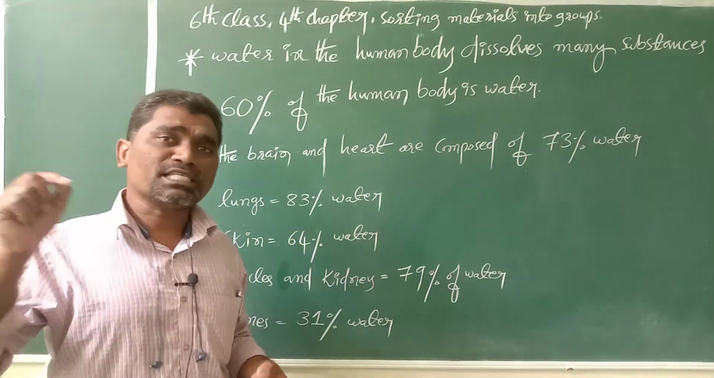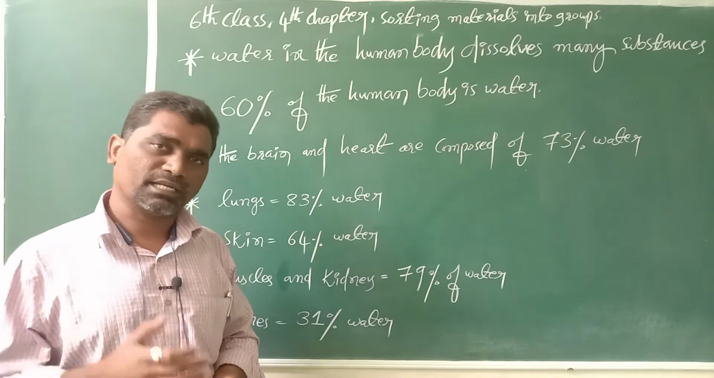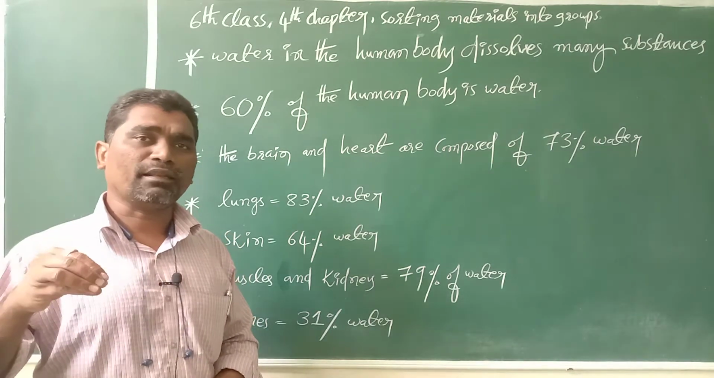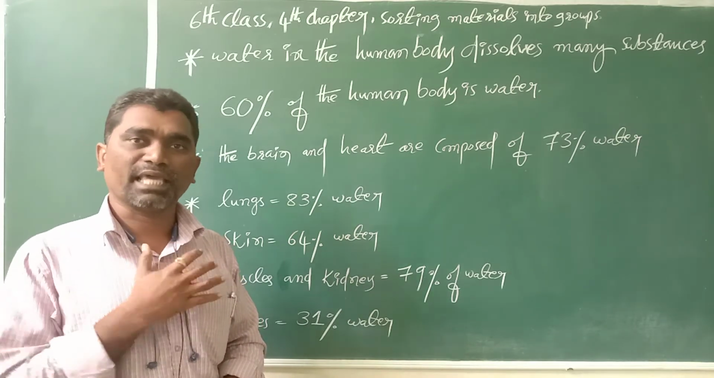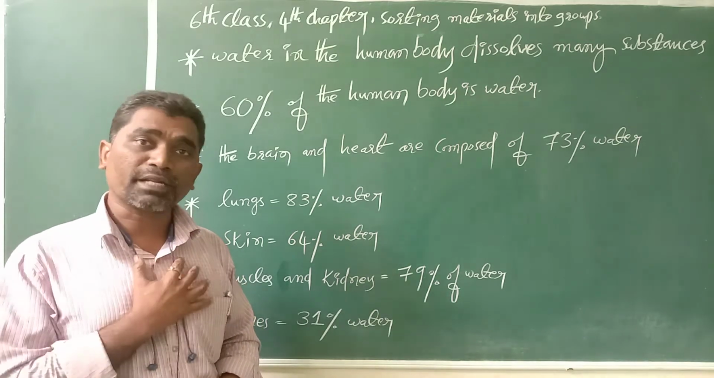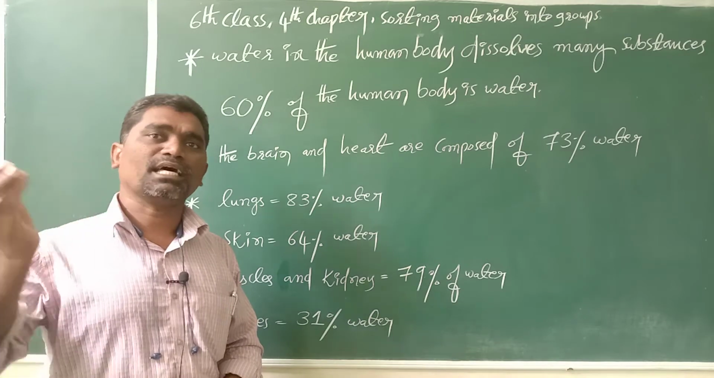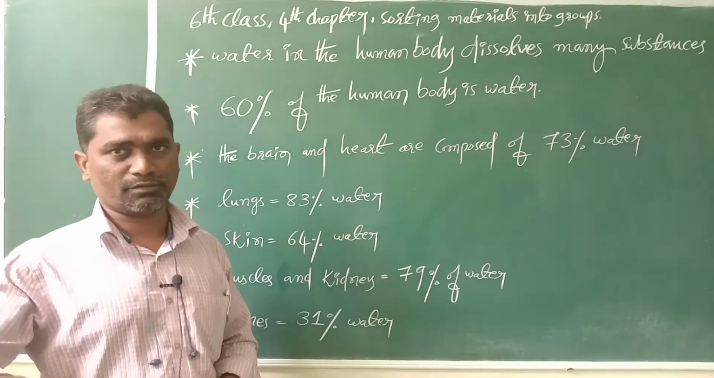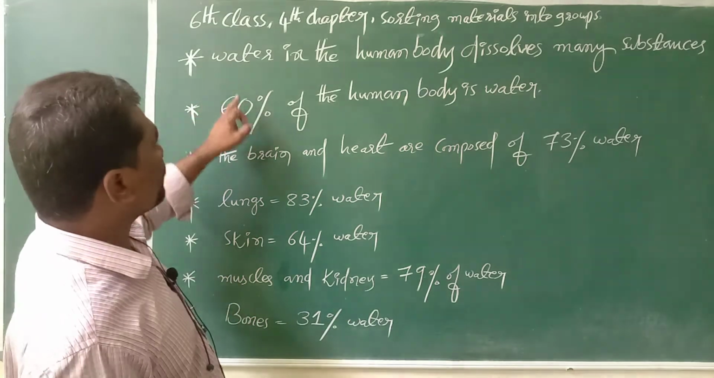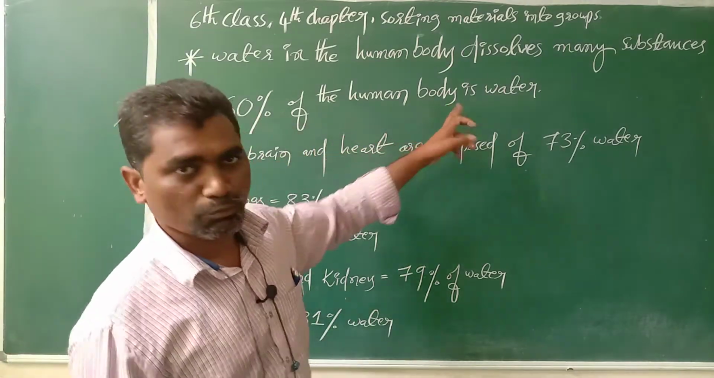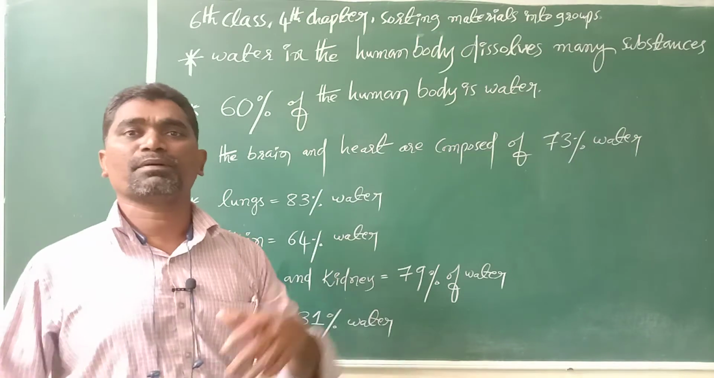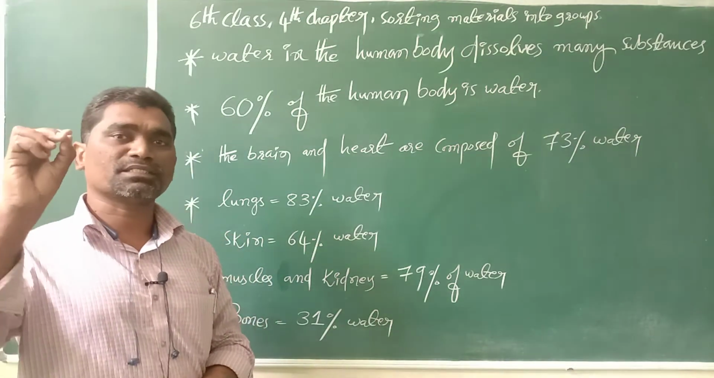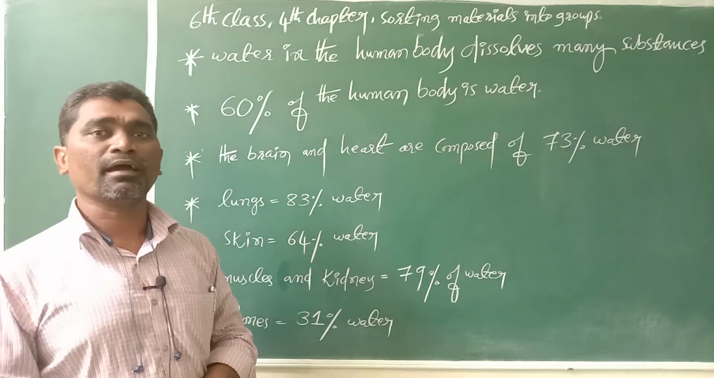Okay, what is the use of that water which is inside our body? The water in our body can dissolve many substances. Water can save our body, water can protect our body, water can dissolve many substances in it. So here, for example students, 60% of the human body is water. The brain and heart are composed of 73% water.